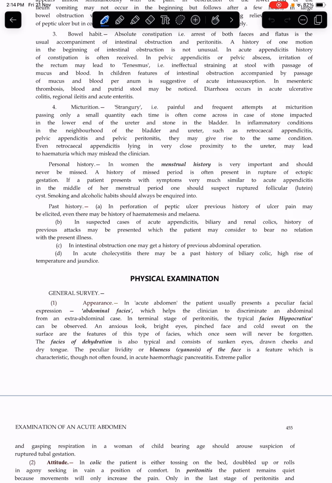In the past history of perforation of peptic ulcer, a previous history of ulcer pain may be elicited. Even there may be a history of hematemesis and melena. In suspected cases of acute appendicitis, biliary and renal colics, a history of previous attacks may be presented, which the patient may consider to bear no relation with the present illness. In intestinal obstruction, one may get a history of previous abdominal operation.